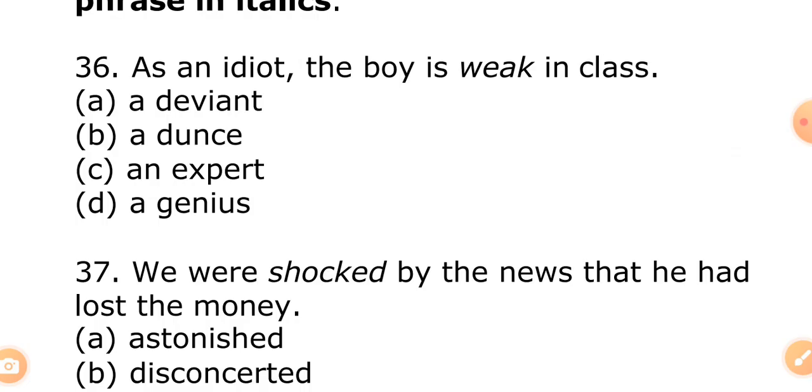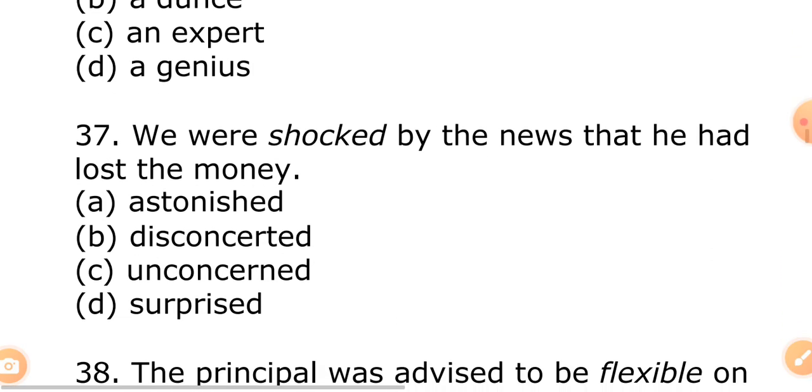Is it A, a deviant, B, a dunce, C, an expert, or D, a genius? I'm waiting for the answers in the comment section. We are checking how prepared you are so far for the JAMB Use of English exam.